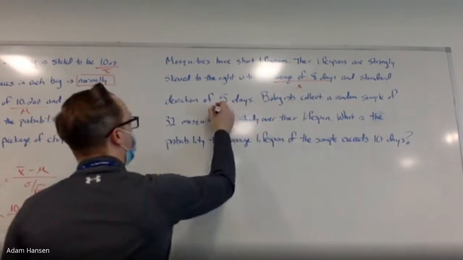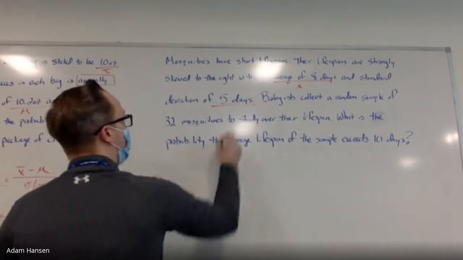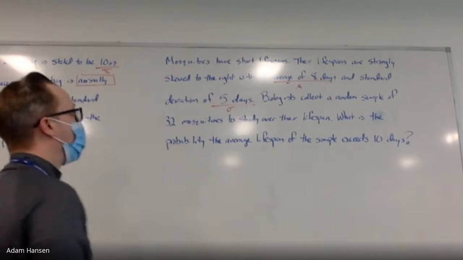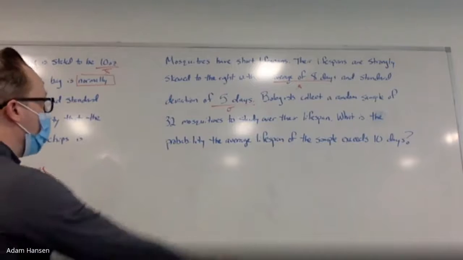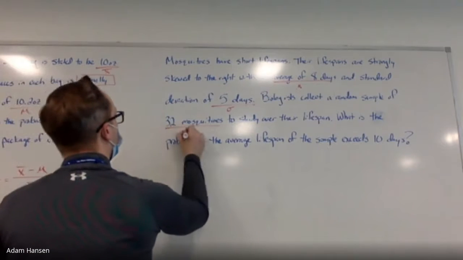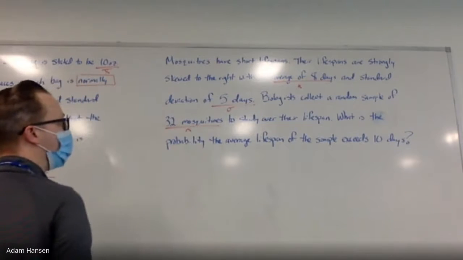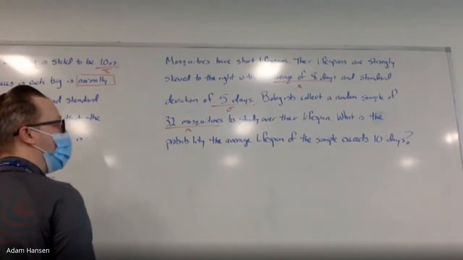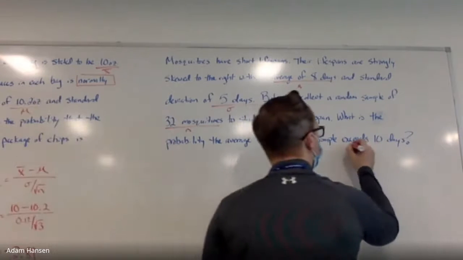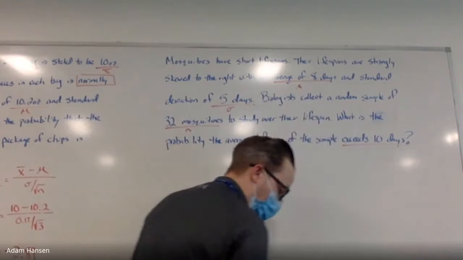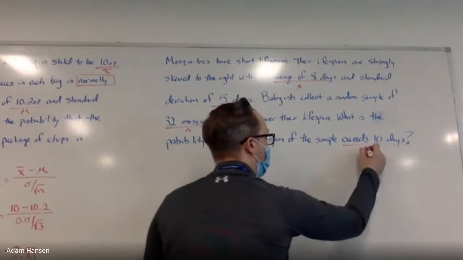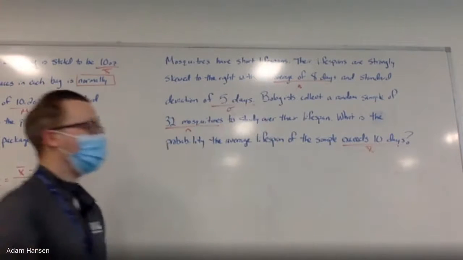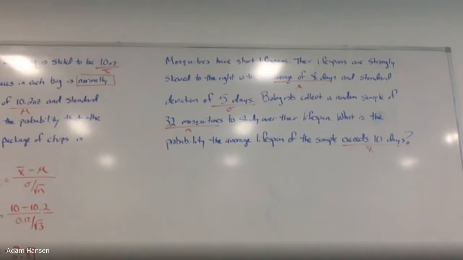Standard deviation of 5 days, that would be sigma. We're going to take a random sample of 32 mosquitoes, their sample size n. What's the chance that the average lifespan of the sample exceeds 10 days? This 10-day average, is that the sample mean or the population? Of the mosquitoes that they've collected, what's the chance that they stick around for 10 days or more?